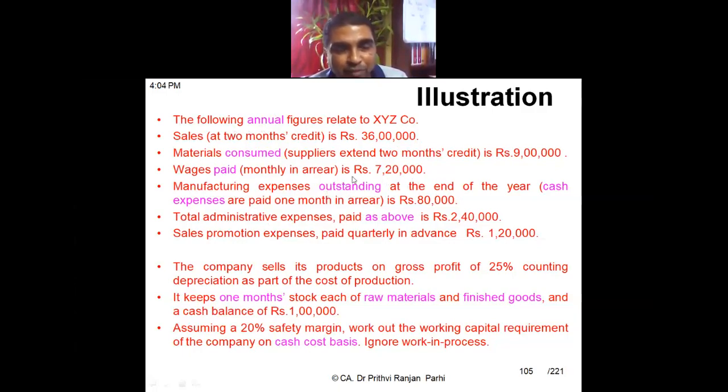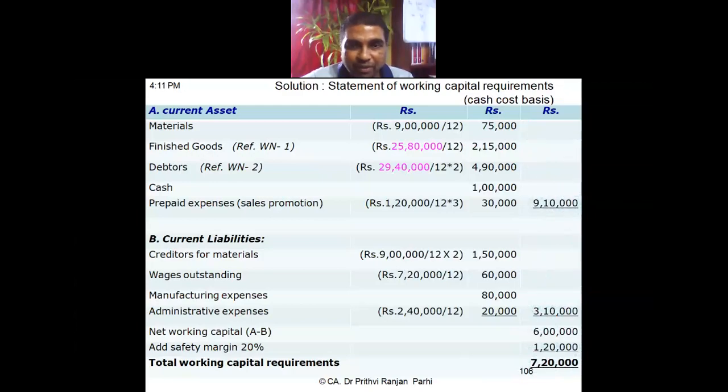But here, manufacturing expenditure, this is not a payment figure. This is the annual outstanding figure. And annual outstanding means 1 month outstanding because it is paid in the month's area. Therefore, manufacturing expenditure has to be taken as 80,000. This is again a catch in the question. You have to be very careful here. Wages, we divided by 12, but manufacturing expenditure, we are not dividing by 12, because what is shown is 1 month.